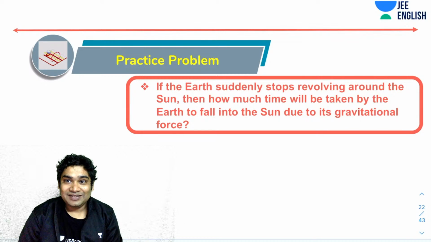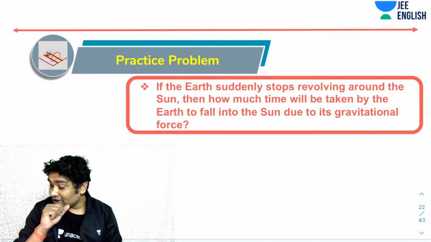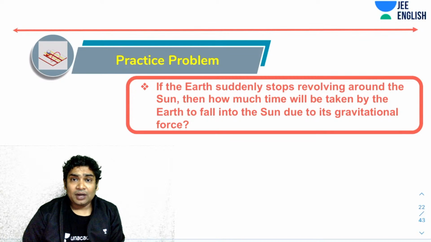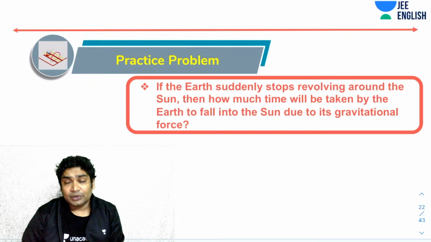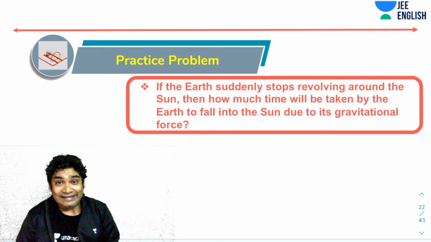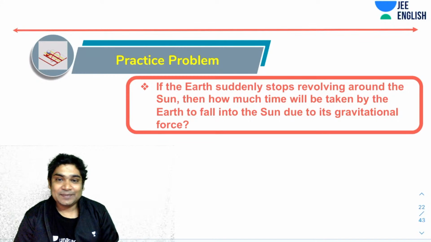So how much time will Earth take into falling into the sun? Now you realize, even if you knew the Newton's law equation, and even if you knew the distances, then also finding the time is a huge ask. Now you can, however, very easily answer this using Kepler's laws. In Kepler's laws, I can easily answer this.